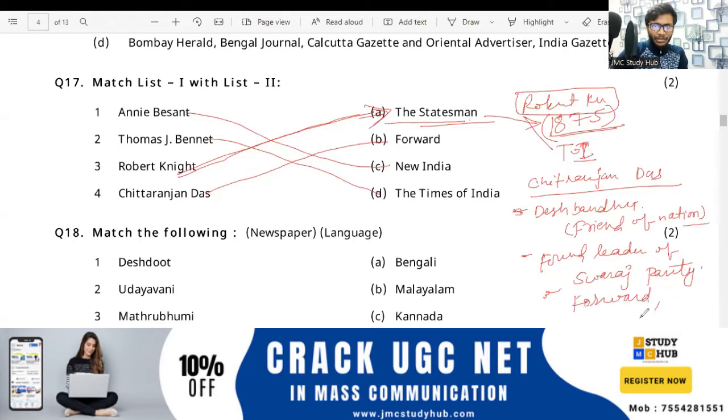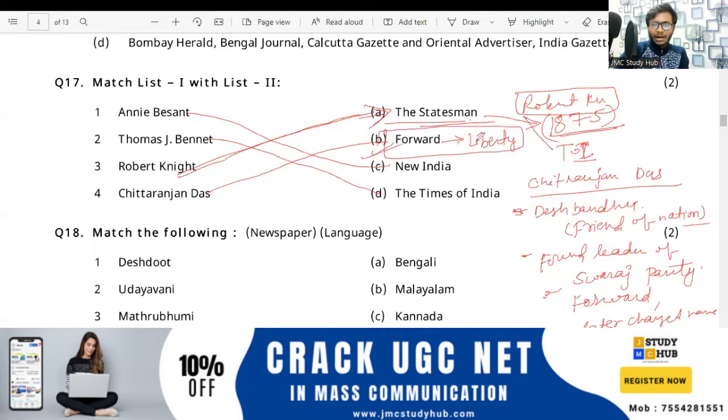Later it changed the name to Liberty. From Forward to Liberty. So this is important.